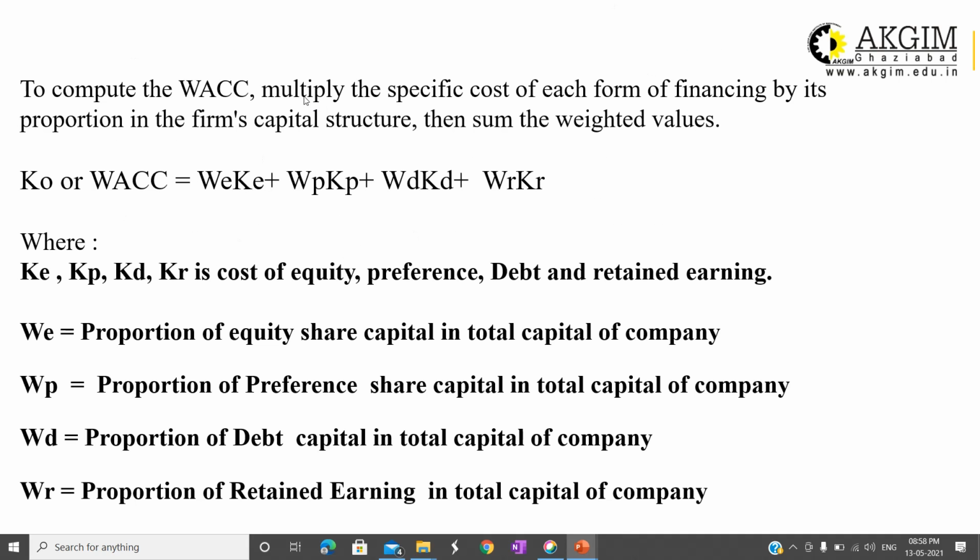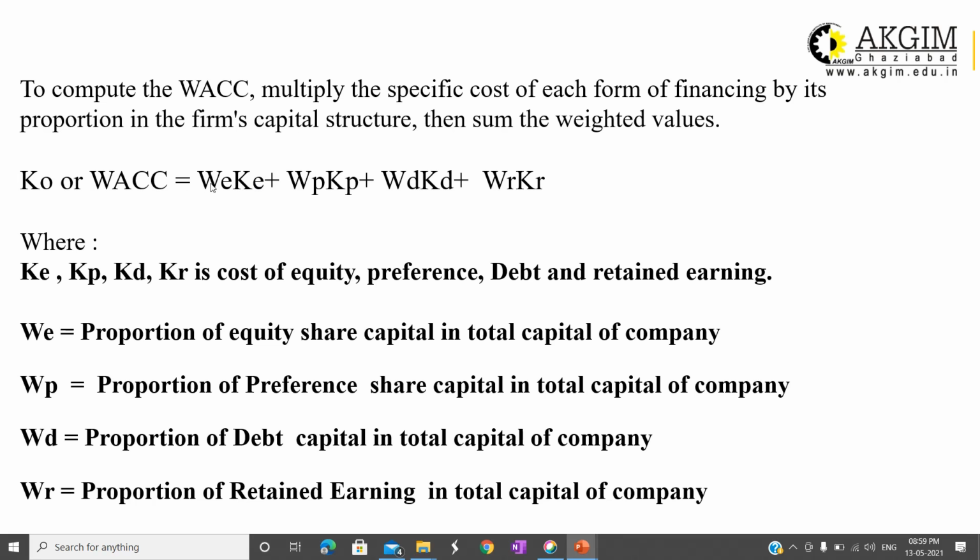To compute WACC, multiply the specific cost of capital, meaning the cost of capital of each individual component of the capital structure, by its proportion. Proportion means the ratio of the individual source in the total capital. Then sum the weighted values. If you want to write it as an equation, then K naught, which is WACC, is equal to